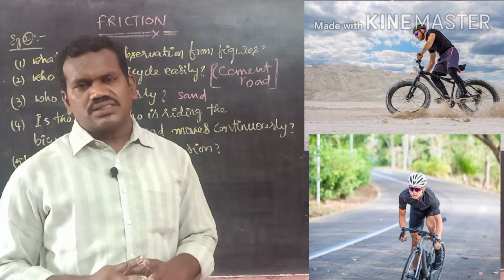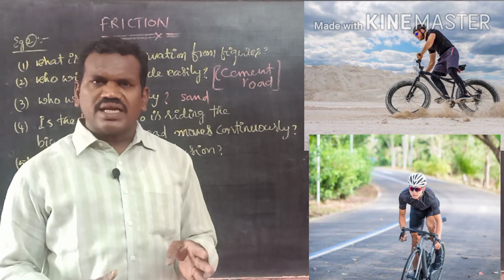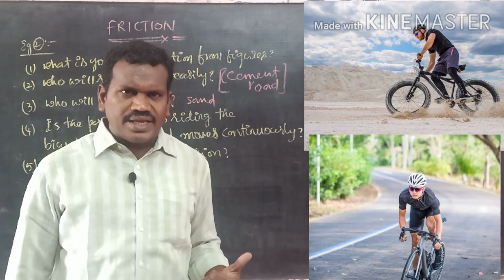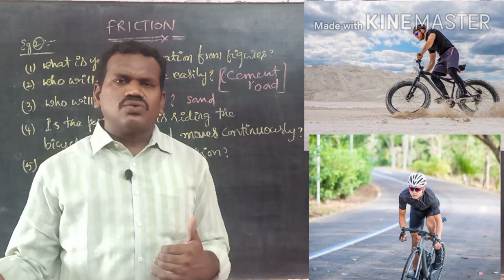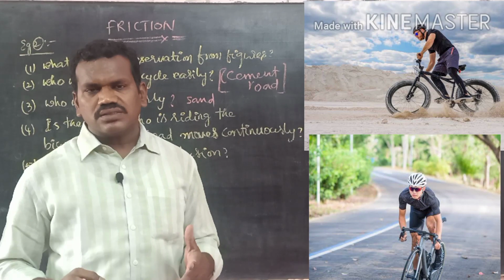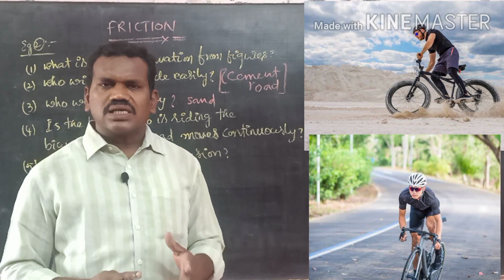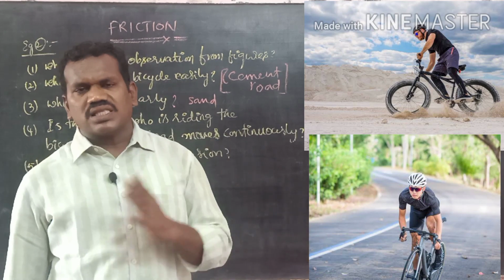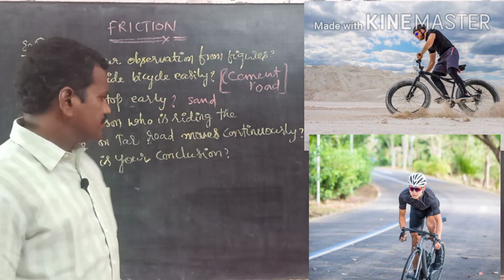But the difference is that the person riding the bicycle on the sand will stop early when compared to the person riding on the cement floor. That means both persons will compulsorily come to a stop, either on sand or on cement floor.